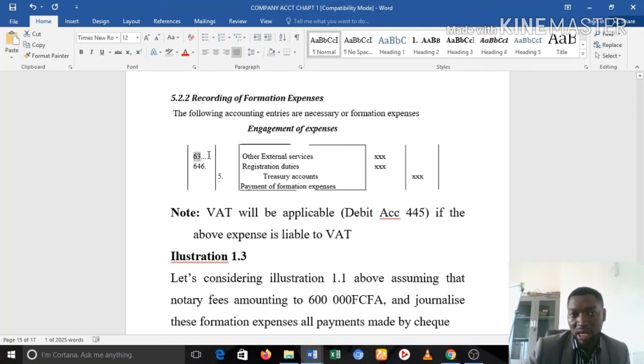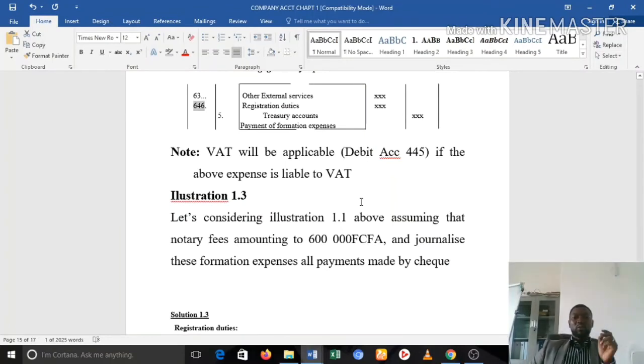So this is not like totally having everything. Okay. So again, the registration fees, the stamps, and the transfer of ownership tax, all of them are recorded in account 64.6. Note that this will be applicable if the above expenses were liable to VAT. So remember, if the invoices that you receive, maybe from your lawyer or from your notary, and so on, charge VAT, and you have the right to recover VAT, then you should record VAT respectively.